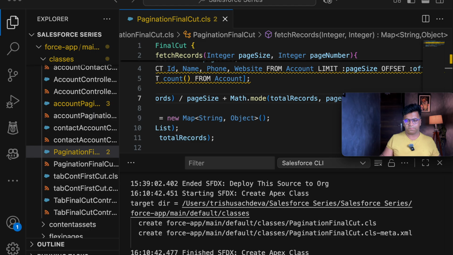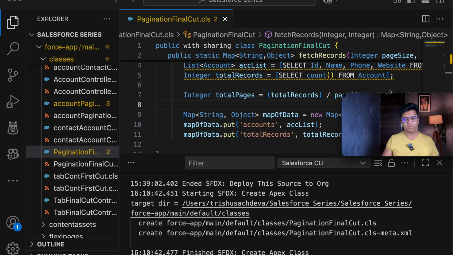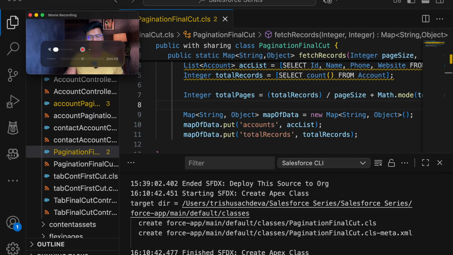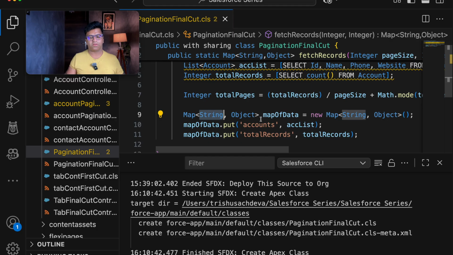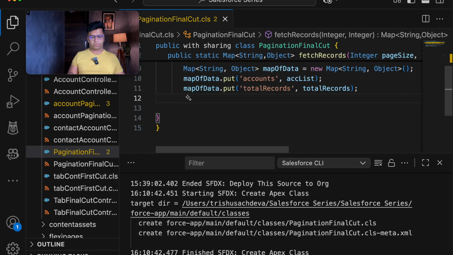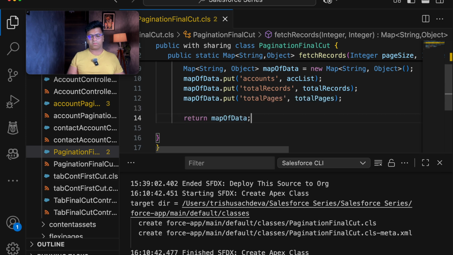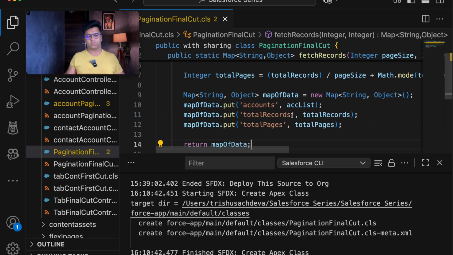Oh, I forgot that my camera is also not set. So let's set it out. So now we have calculated the total pages here. So what is the last step that we need to do here? We need to pass a map here. So we have created a map of string comma object, where for string we have given accounts and the data type is equal to the ACC list. Similarly, total records is equal to total records, and we will be doing map.data.put total pages is equal to total pages.